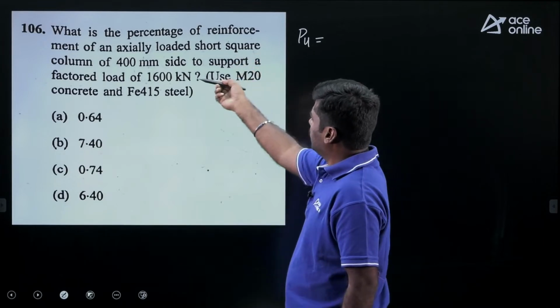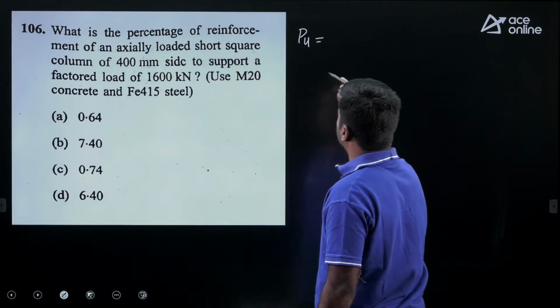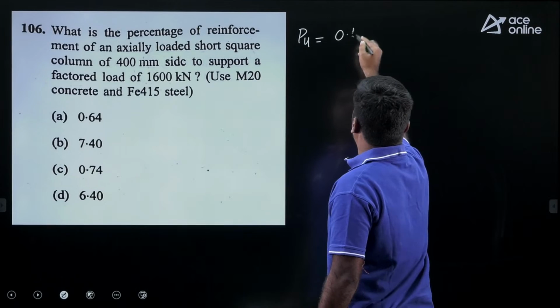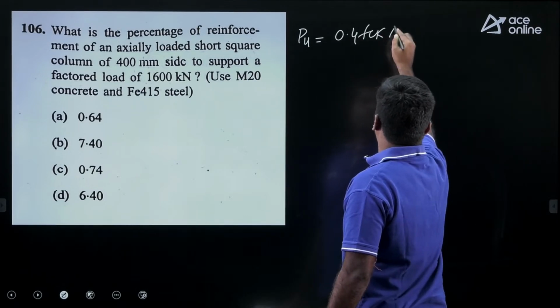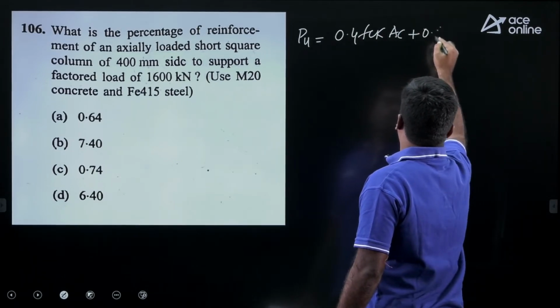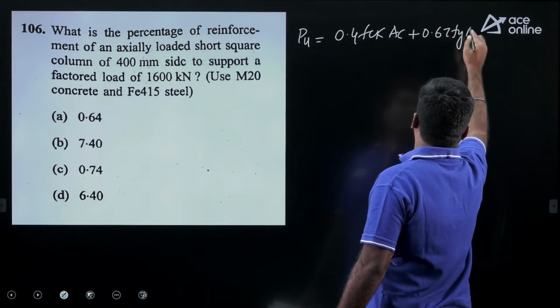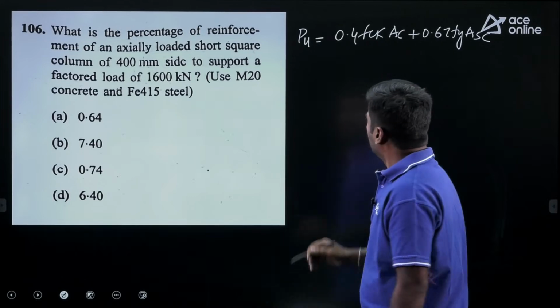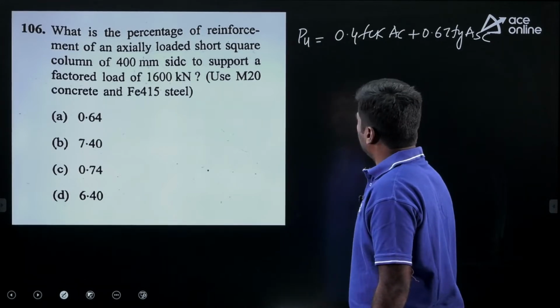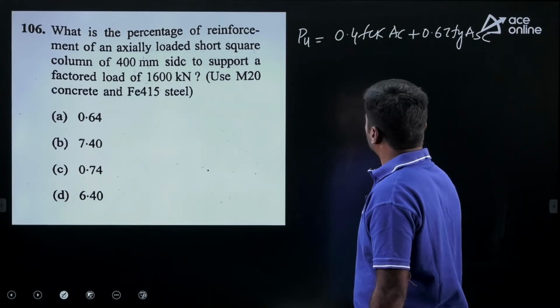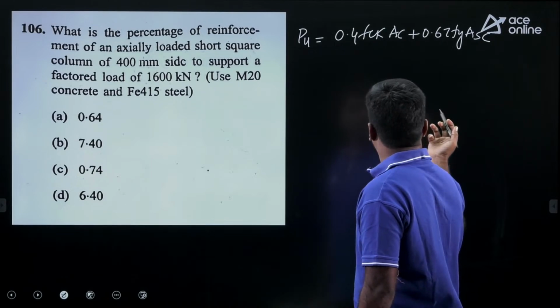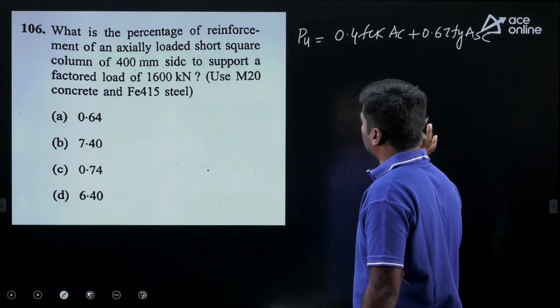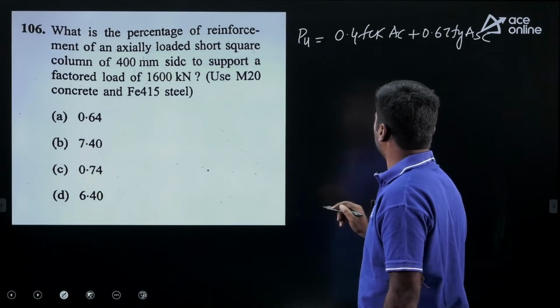It is a square column, so we have to consider it a tied column: 0.4 fck Ac plus 0.67 fy Asc. This is the formula for the load carrying capacity of a tied column, right? Here the load, concrete grade and grade of steel are all given except Asc. We can find it from this formula.